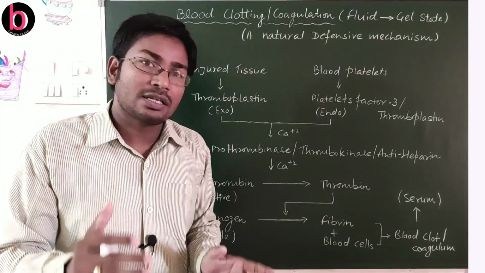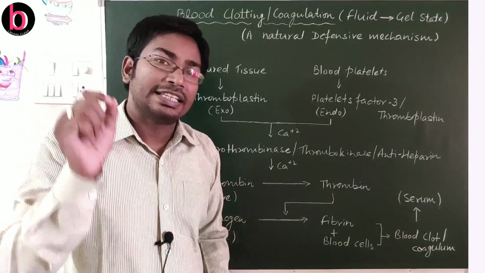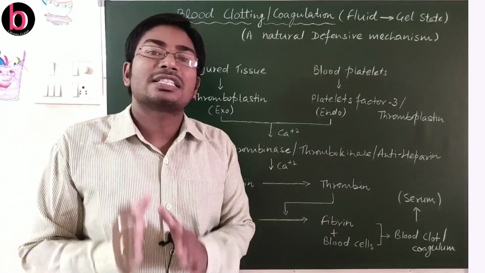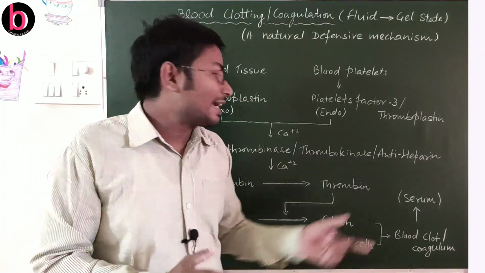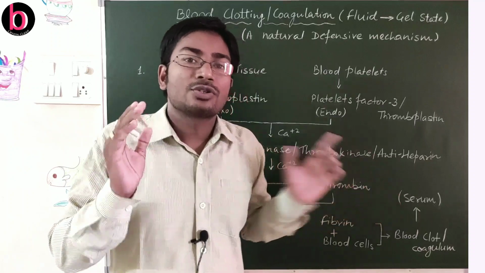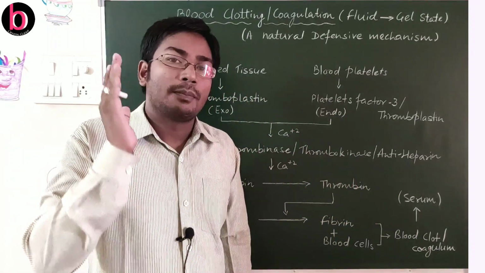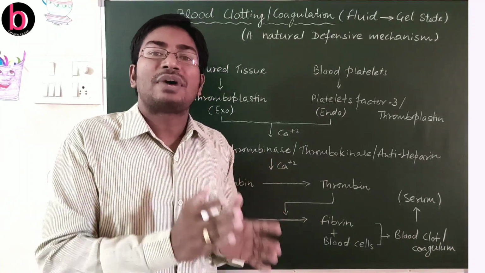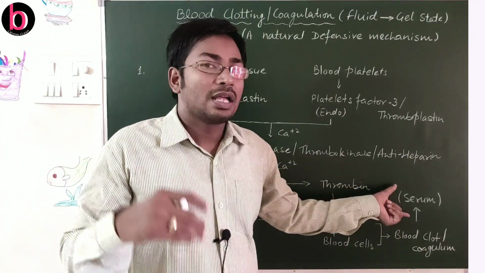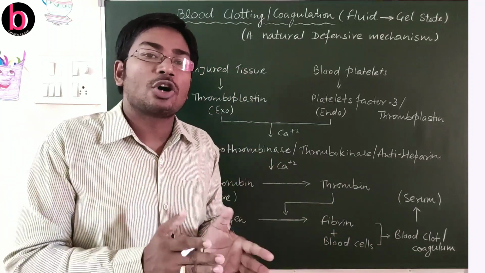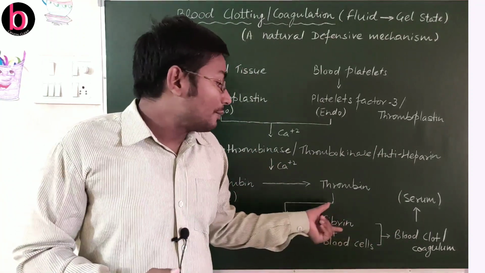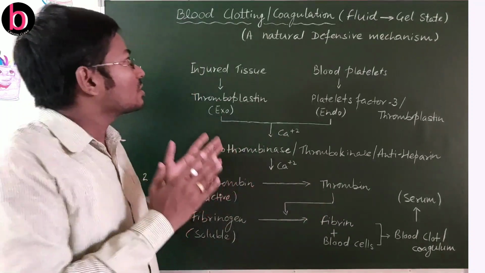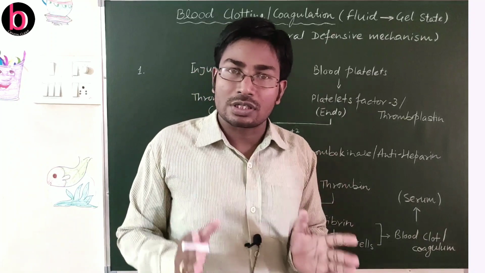So as we discussed, within 2 to 8 minutes there will be clotting, and after clotting there will still be secretion of a fluid that is known as serum. So this is plasma minus blood clotting protein, or you can say plasma minus fibrinogen. This is serum, and this serum will also stop oozing out after complete deposition of fibrin at the site of injury. So this is all about the blood clotting process.